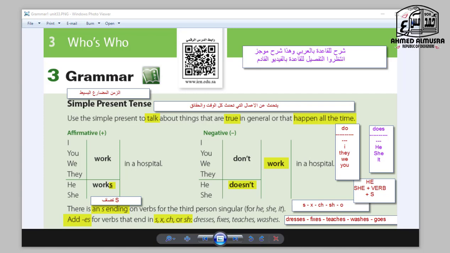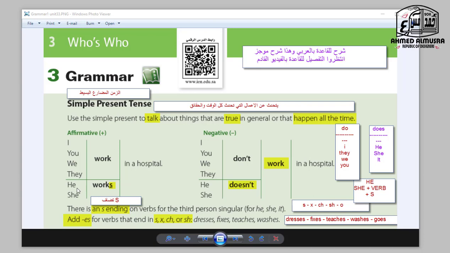So, I talked last time about the simple present tense. I said this talks about facts, habits, hobbies, daily items, and actions that happen regularly. So this is what the simple present talks about. This is the details video.